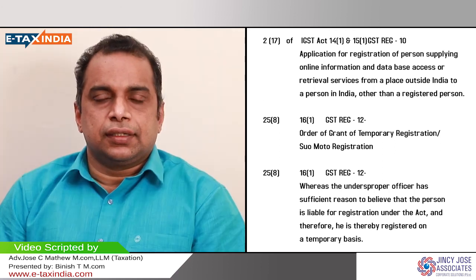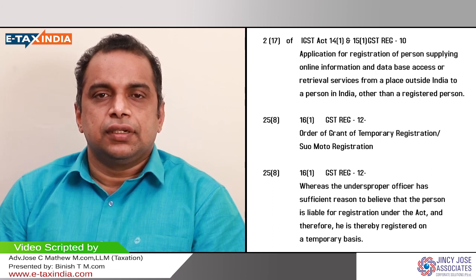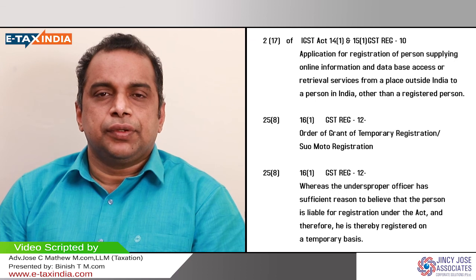Structure of GST: how many characters are there in a goods and services tax identification number? There are 15 alphanumeric characters, alphabets and numbers. That is the structure of a GST. The first two digits indicate the state code.